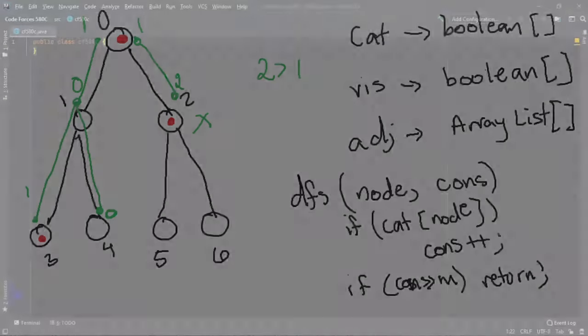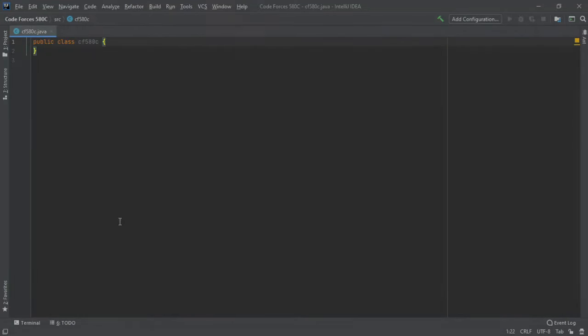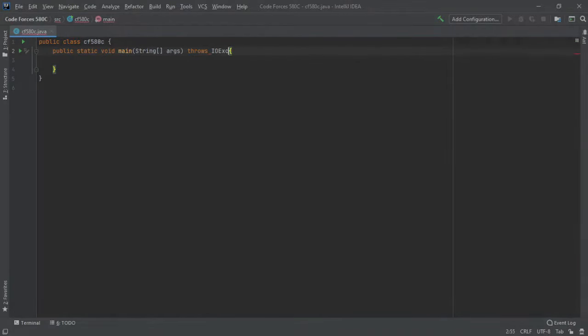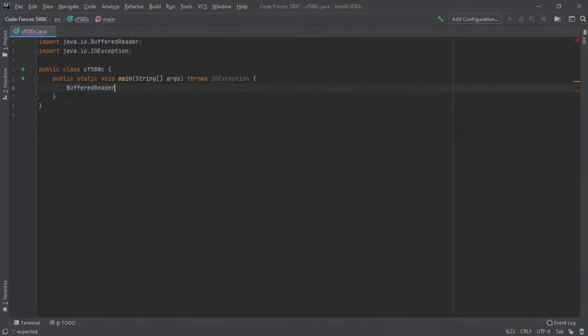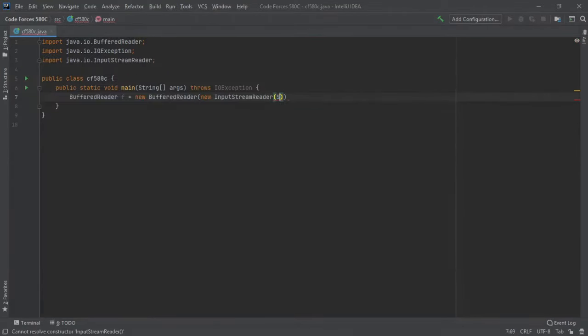All right, so we've got an empty 580C class, and we're going to start off the way we always do, which is a public static void main, which is going to throw an IO exception. And then we're going to want to set up a buffered reader. f is a new buffered reader of new input stream reader of system.in.